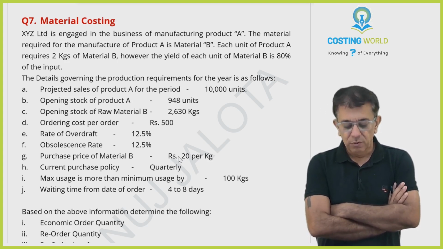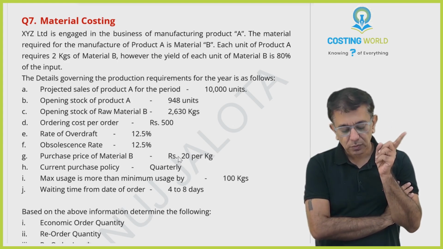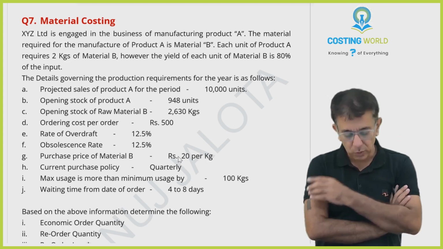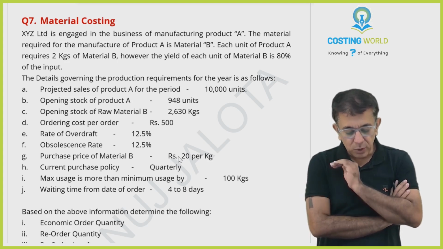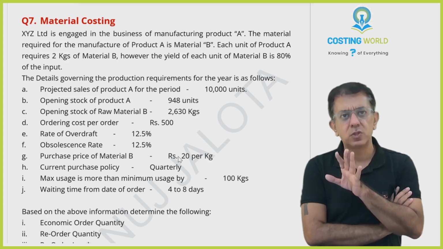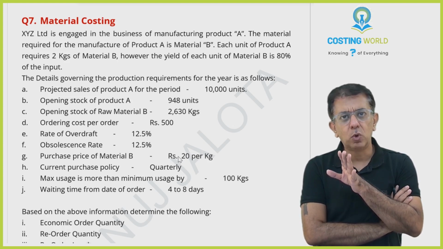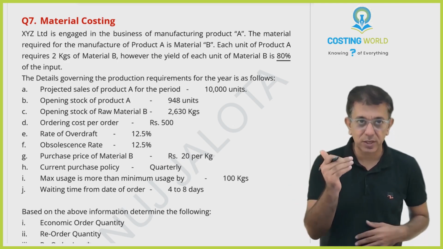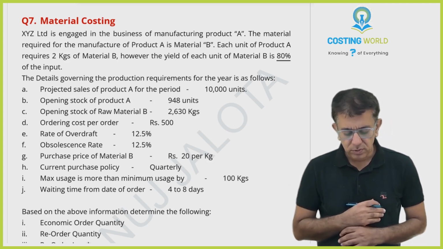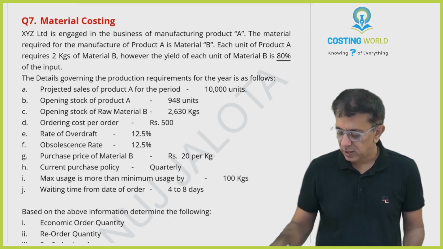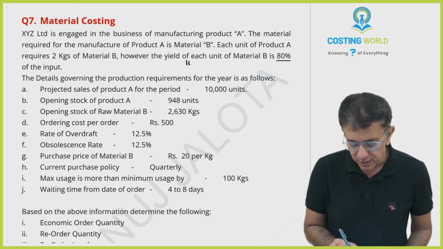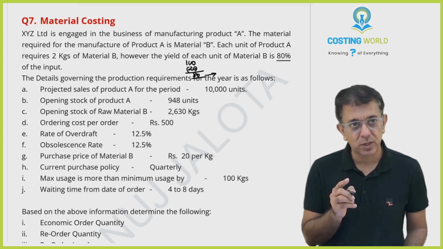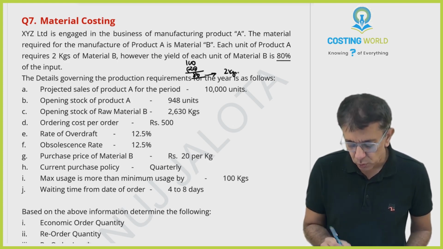See, for 1 unit of A, 2 kgs of B are required. But whenever you input B, 20% is lost, and only 80% remains. That will be going inside product A. So if you want, you can think of it in this way. If you input 100 kgs inside your production process, 20 is lost. So therefore 80 is left. This 80 will be going inside the product.